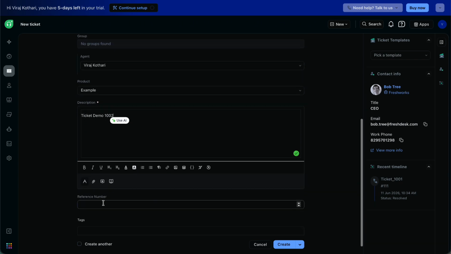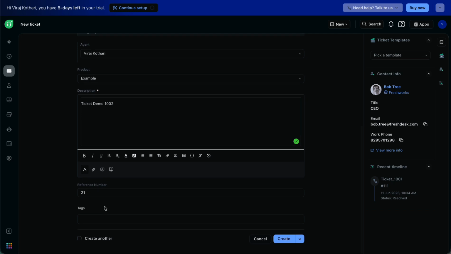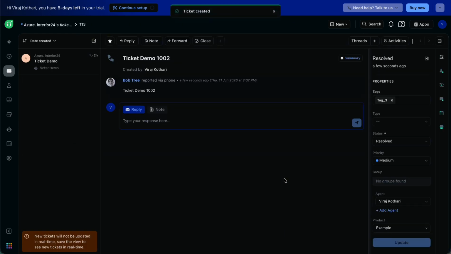Add them, and the reference is not a mandatory field. Add the tag, and create the ticket.